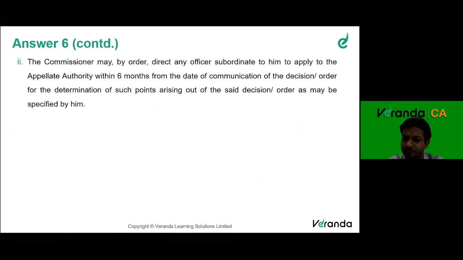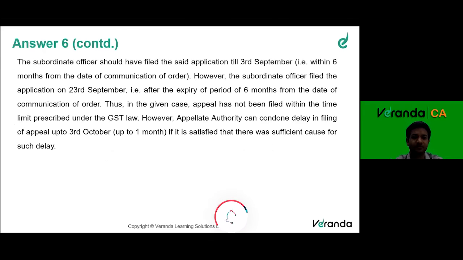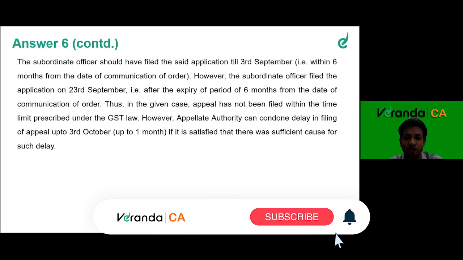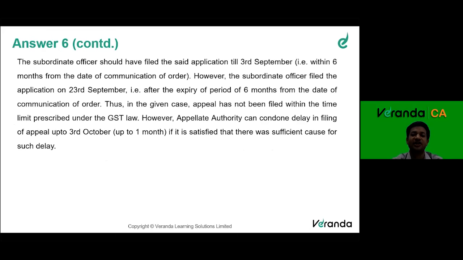Second part of the question: the commissioner may order any subordinate officer to apply to the appellate authority for review within 6 months, right? So here it is delayed. The appellate authority can condone the delay by 1 month if there was sufficient cause. In the present case, the commissioner directs a subordinate officer to file a review application with the appellate authority, but the subordinate officer filed on 23rd September, which is after the period of 6 months. Thus, in the given case, the application has not been filed within the time limit. However, the appellate authority can condone the delay if it is satisfied with the sufficient cause.